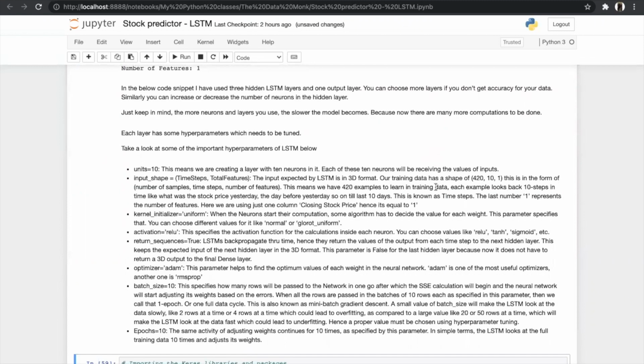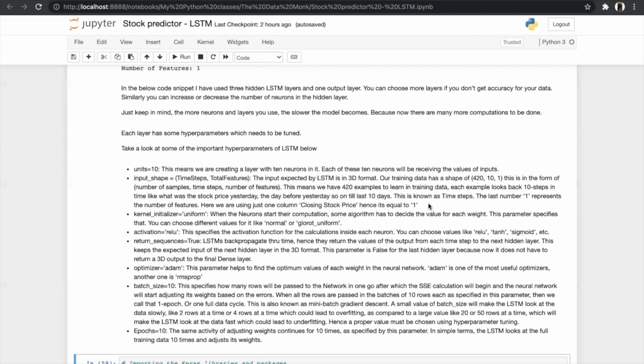Then our next hyperparameter is input shape. In input shape, we send two values, our timestamp and the total features, like input and output. The input expected by the LSTM is in 3D format. Take an example, if our input looks like this, 420, 10 and 1, it means we have 420 data samples, 10 means the timestamp and 1 means the feature, meaning that we will predict the price of our next day using the prices of our previous 10 days.